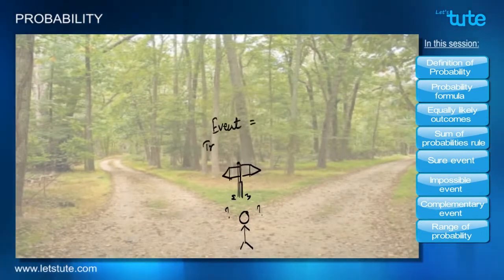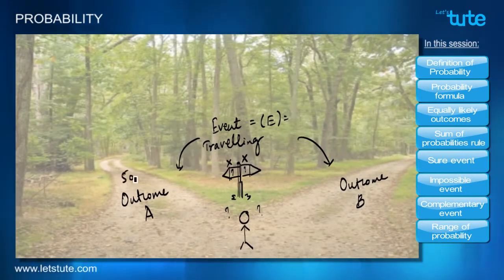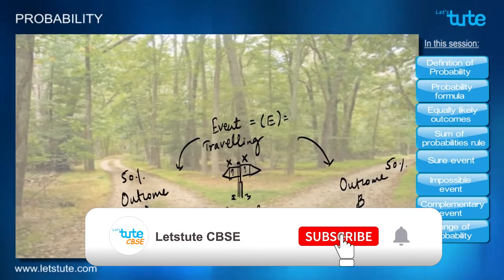So the event that is happening right now is the traveling by a road, which we can denote as capital letter E. And clearly the two roads that we see in front of us make the outcome of this event. So let's denote the road on our left as A and the one to our right as B. Let's say we don't have any sign that can help us in choosing between the two roads. Then we normally say that there is a 50% chance of taking either road A or road B.